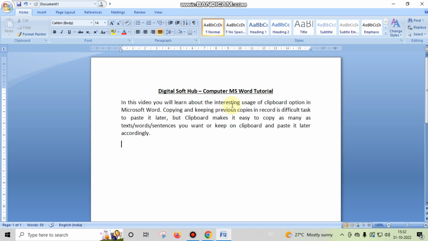Multiple texts or multiple words on your MS Word document and paste accordingly as you want. I mean to say that you can copy multiple texts right now and you can paste accordingly. So for it you have to use clipboard.